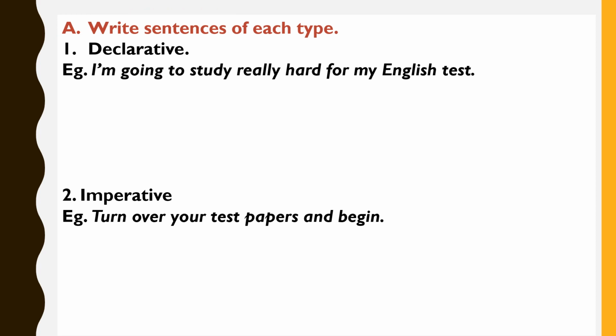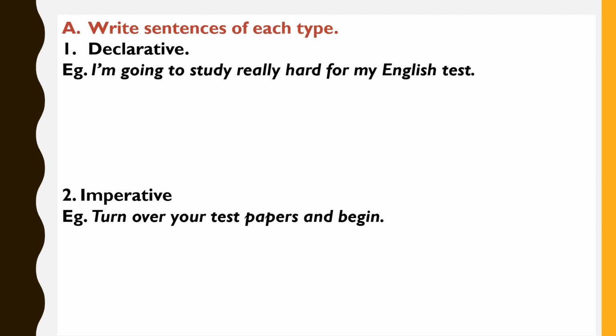Now that we have come to know about the different kinds of sentences, let's move ahead solving the exercises. For this, children, kindly open your grammar workbook to page number 13. Solve all these exercises in your workbook itself. We'll solve exercise A. Write sentences of each type.